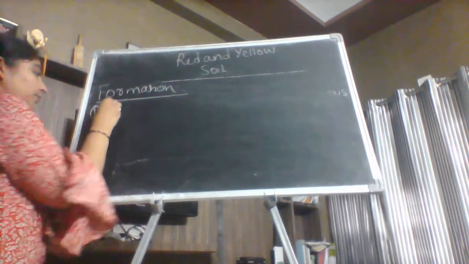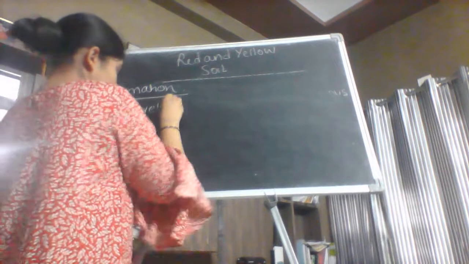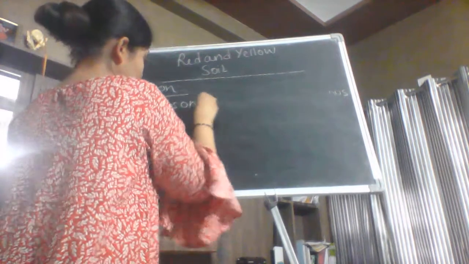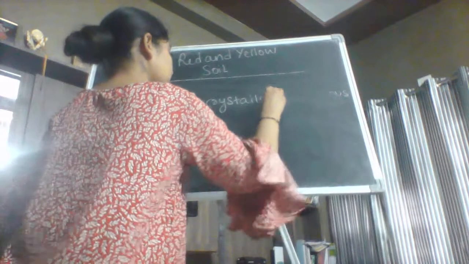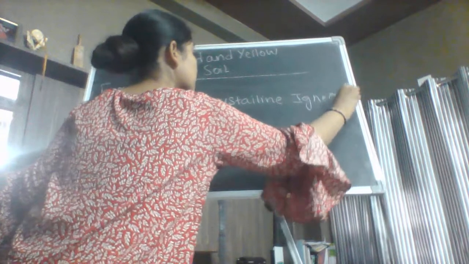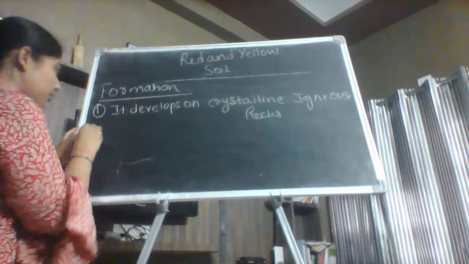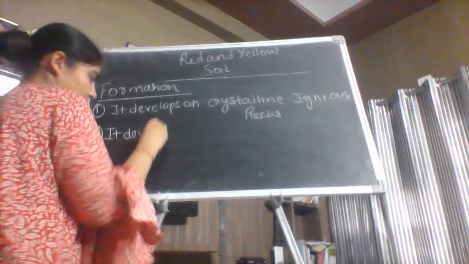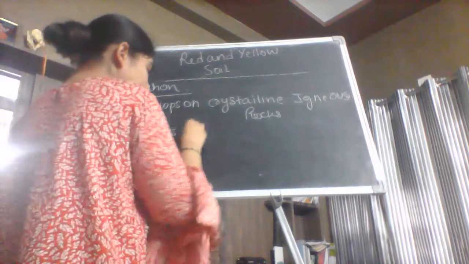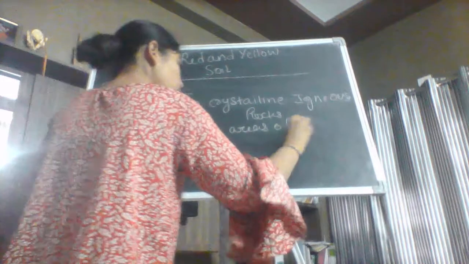The first formation is that it develops on crystalline igneous rocks, and the second formation is that it develops in the areas of low rainfall.